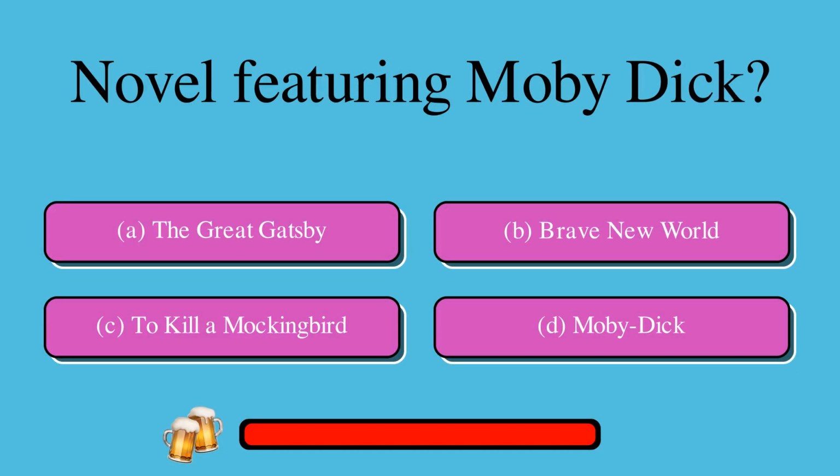Question: Novel featuring Moby Dick. A. The Great Gatsby or B. Brave New World or C. To Kill a Mockingbird or D. Moby Dick. The correct answer is D. Moby Dick.